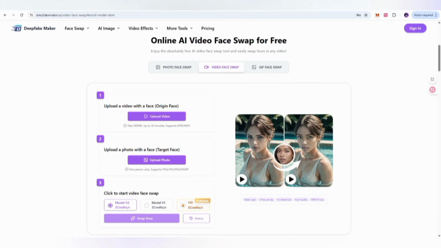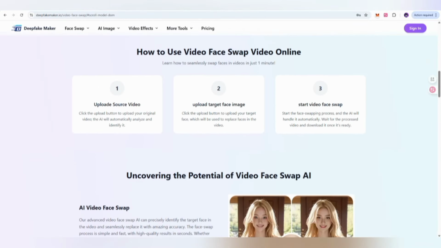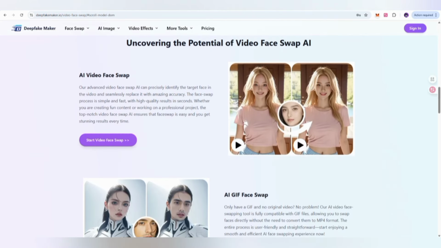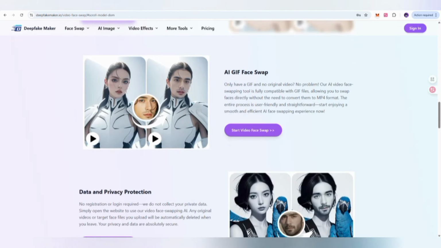This is also going to give you free trials. Users can also sign up there. How to use it: first open the source video, open also the target face and start swap. In this way you can check that through artificial intelligence, video face swap is possible through Deepfake Maker in a professional way, with fast, simple, and high quality results. In seconds you can get the best result here.